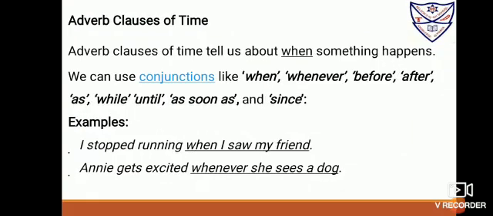Now we'll begin. Adverb clauses that show time. Adverb clauses of time tell us about when something happens. So we can use conjunctions like when, whenever, before, after, till, since, as soon as, while, as. I stopped running. When did you stop running? When I saw my friend. Annie gets excited whenever she sees a dog.